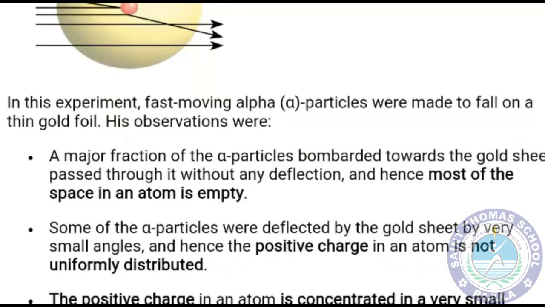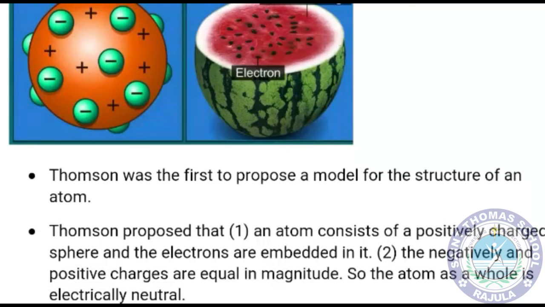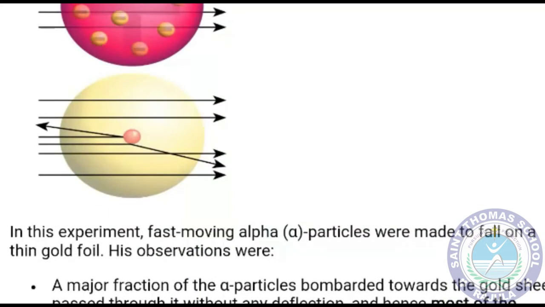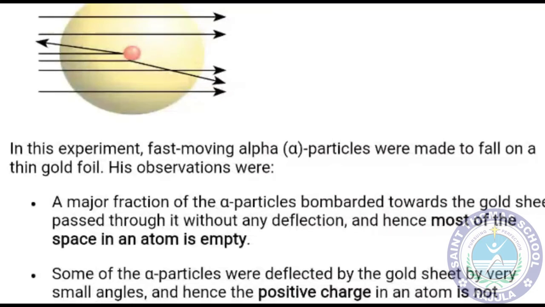Some of the alpha particles were deflected by the gold sheet at a small angle, hence the positive charge of an atom is not uniformly distributed. So he also observed that a few particles were deflected, which shows that there are positive charges, but positive charges are not uniformly embedded, which was given by Thomson, that positive charges are uniformly distributed. No, he opposed that positive charges are not uniformly embedded. It is in a specific place where this deflection occurred.